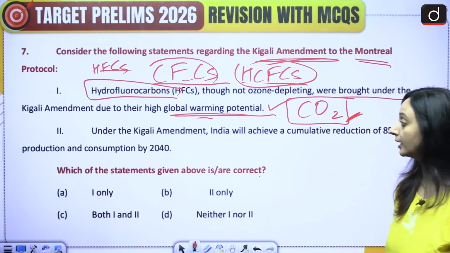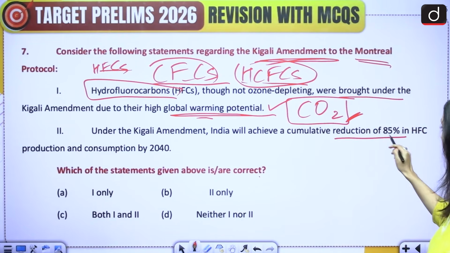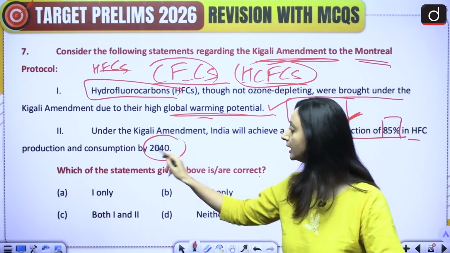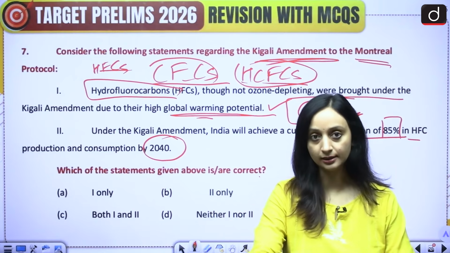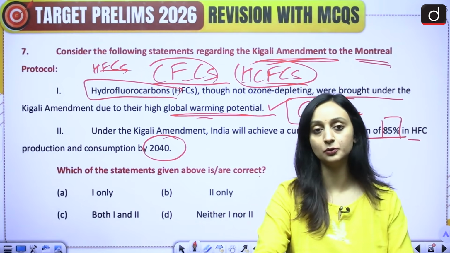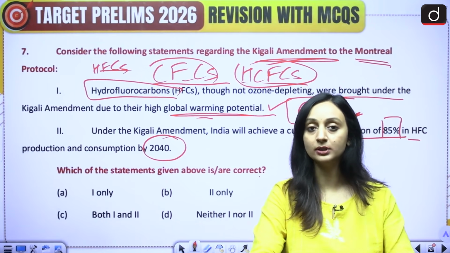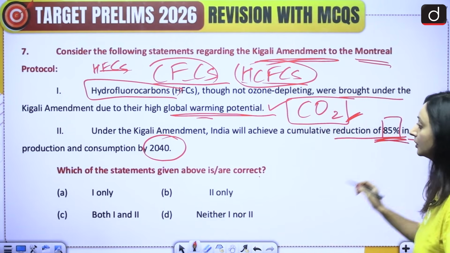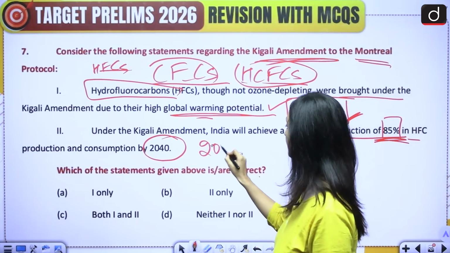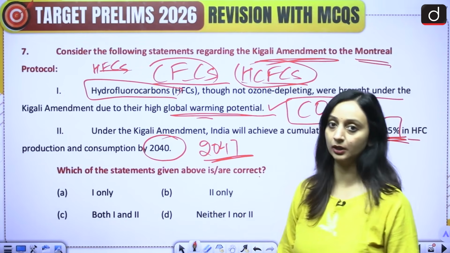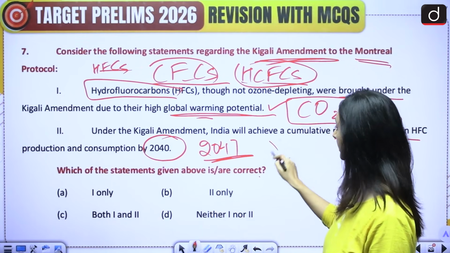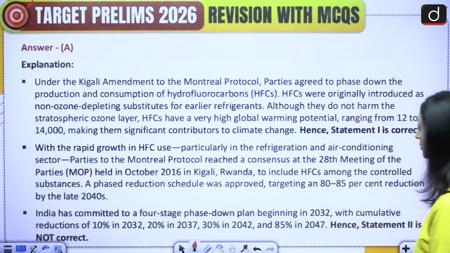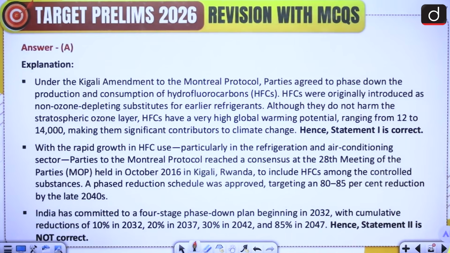Yes. Now, under the Kigali Amendment, India will achieve a cumulative reduction of 85% in HFC production and consumption by 2040. Under the Kigali Amendment, India has certain reduction goals when it comes to HFCs, but there are different goals that we have to achieve in different phases. And this 85% reduction goal has to be achieved by 2047 and not 2040. So the correct answer here is that 1 is correct, 2 is incorrect. So 1 only. Let's look at the explanation. Please take a screenshot.